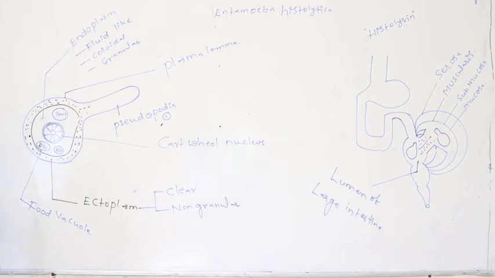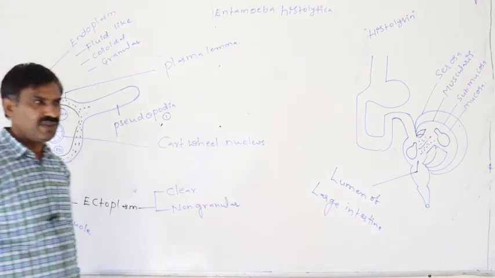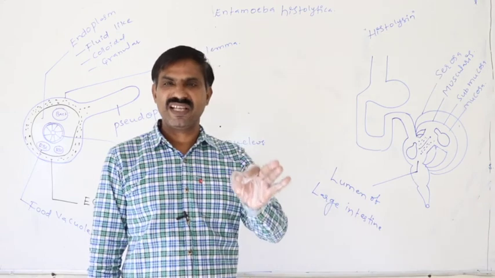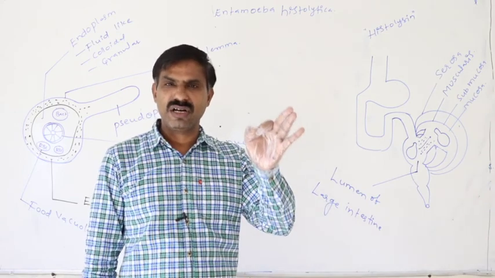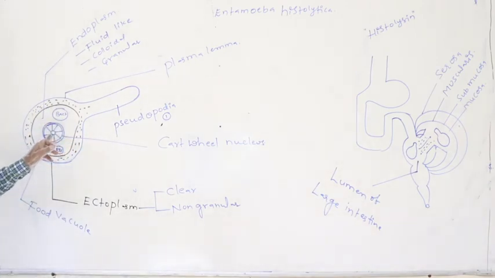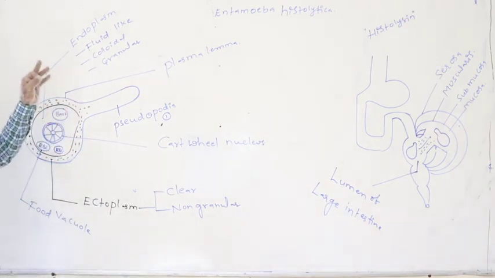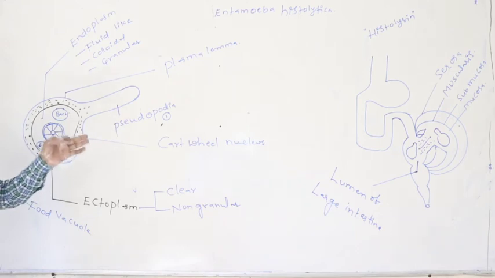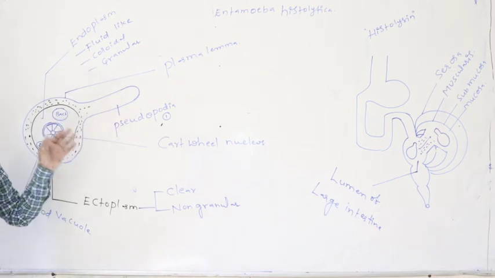How can we diagnose whether a person is infected with Entamoeba or not? By observing the cortical shaped nucleus in the trophozoite and by observing RBCs in the food vacuole, we finally confirm whether this person is infected with Entamoeba or not.